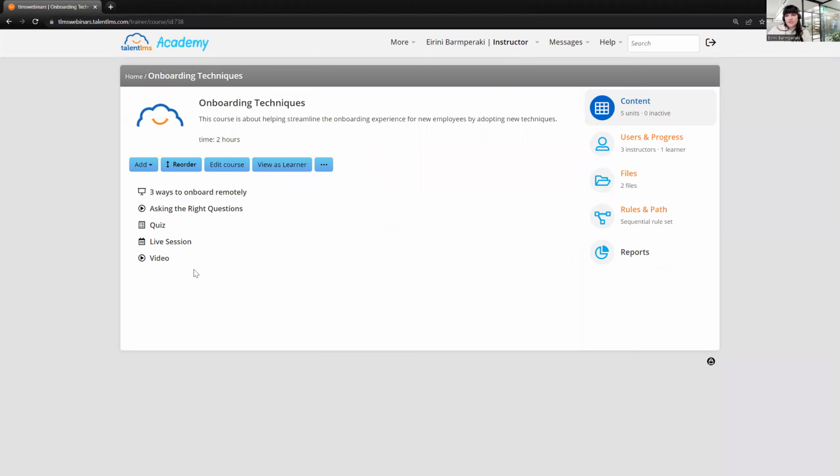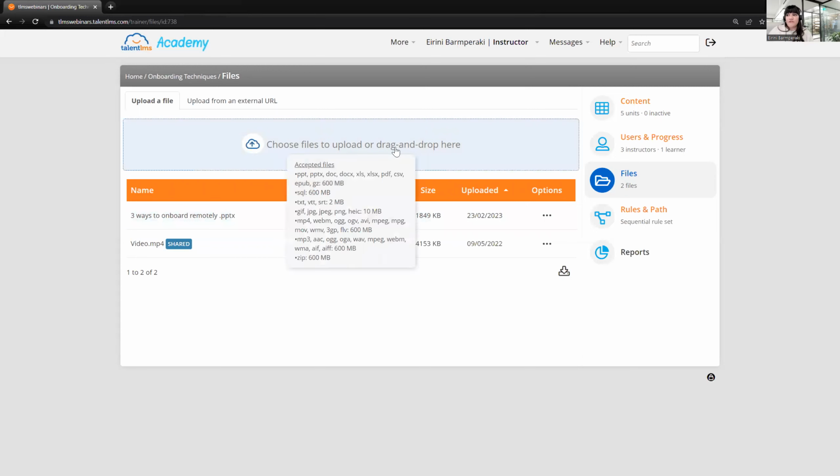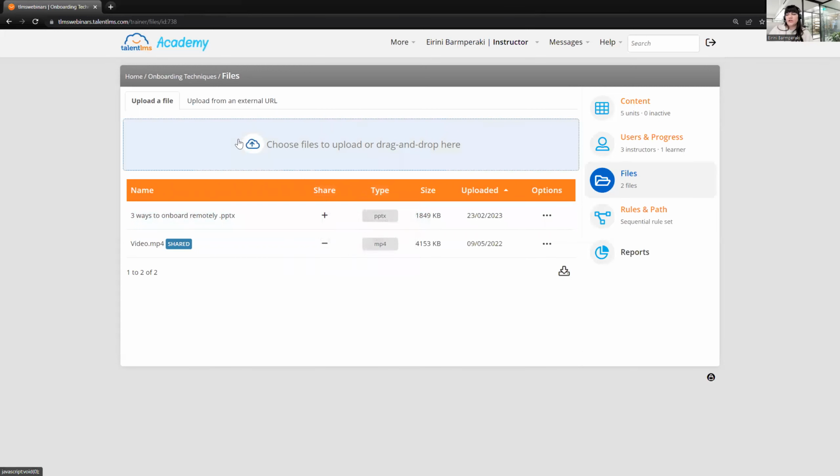However, if you have material that needs to be downloaded by your users, or if some of those units need to be downloaded, this is what you're going to use, the files. So if you click files, just share the units from here or drag and drop the files that your users want to download here. And those files will be available to be downloaded either from the file section that will show on the top of the page here for the learners, as long as they are in the course, or from the course info page.